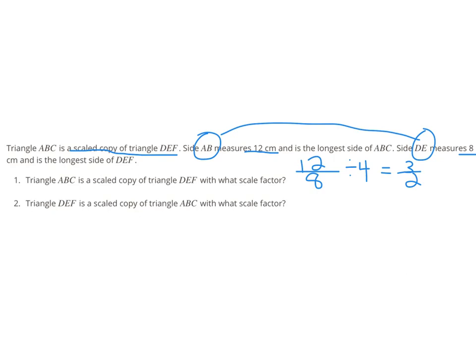And then they're asking if DEF is the scaled copy. So if it's not the original, but ABC was the original, then that means that it shrank in size and our scale factor had to be less than 1. So we'd actually turn the fraction in the other direction, take the reciprocal really. But even still, if we divide both numbers by 4, we're going to end up with 2 and 3, but it kind of makes sense that we end up with 2/3 as our scale factor for this one because it shrank, so our scale factor is smaller than 1.